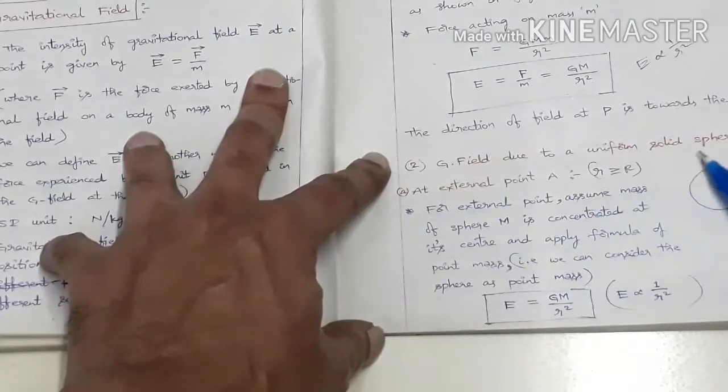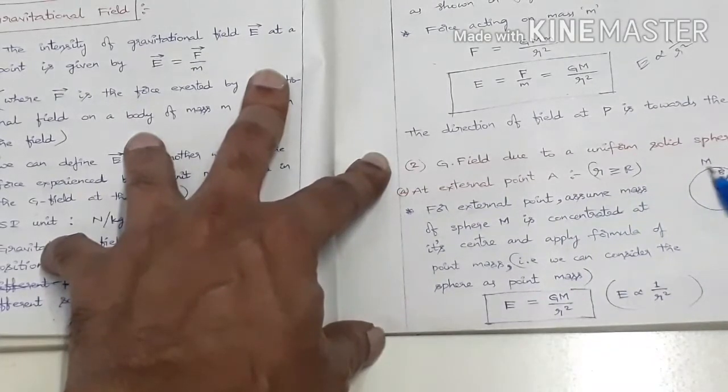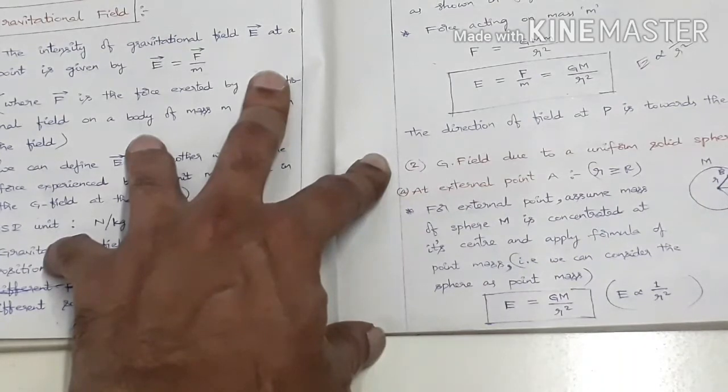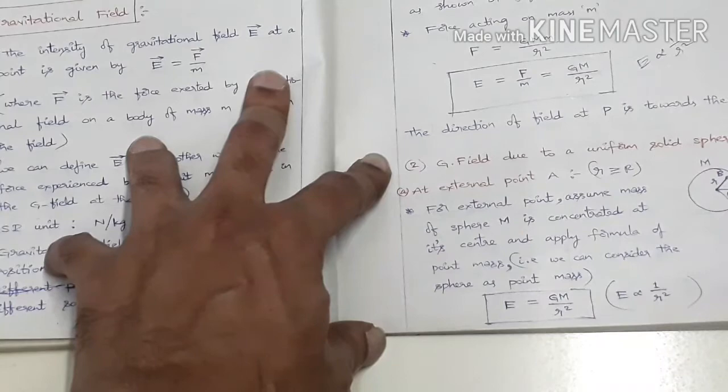Gravitational field due to a uniform solid sphere. See, this is a uniform solid sphere. Uniform solid sphere means the mass is distributed uniformly throughout its volume. So let its mass be capital M and let its radius be capital R. Here there will be three cases arising. One is a point lying outside the sphere, another is a point lying inside the sphere, and another is a point lying on the surface of the sphere. So for points lying outside the sphere,